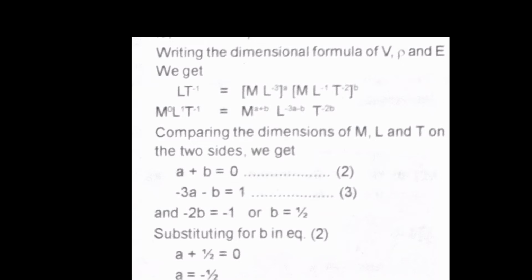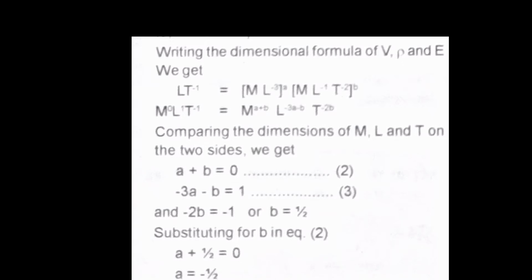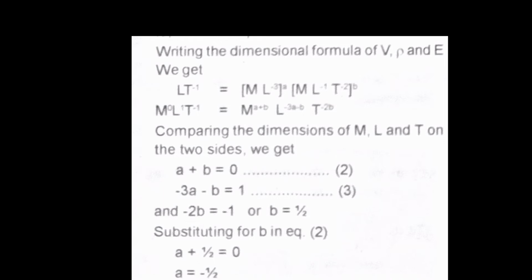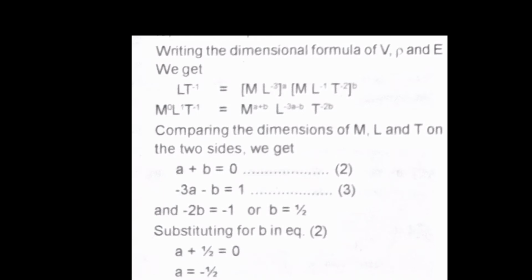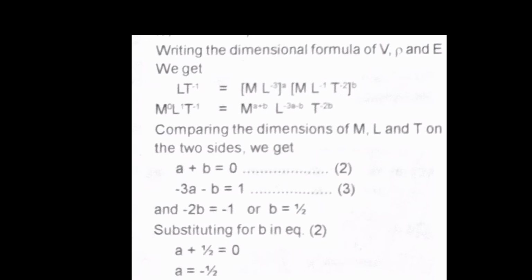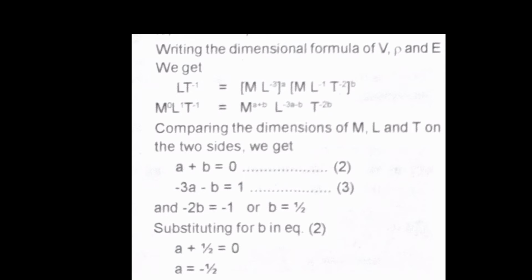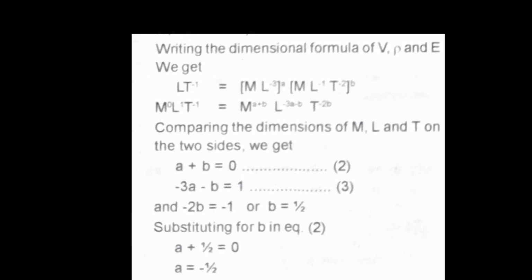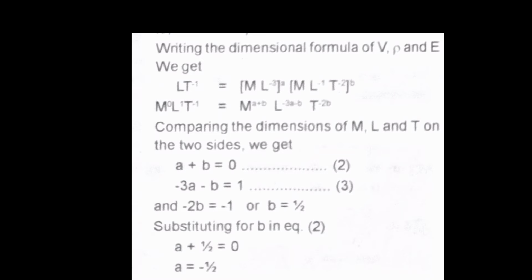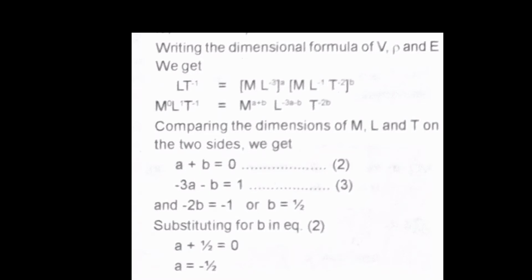Now we can write down the dimensions of similar terms together, right? So what will come in LHS? LHS has only M⁰ L T⁻¹ because only v was there, right? And then what will come in RHS? In the first term, m is there, and that is m raised to a, and in the second term also m is there, that will be m raised to b. So how can we write that? a^m into a^n will be a^(m+n), right? So we can write m raised to a plus b.